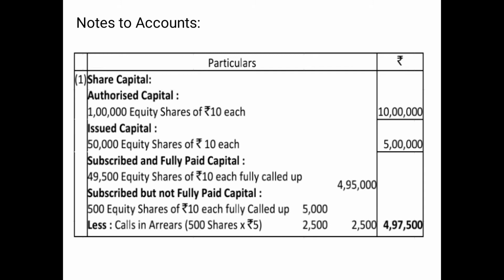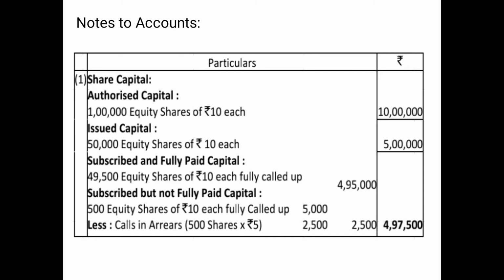Now how much have you called up? One more thing: here you will just show the face value. Whatever the premium or discount is, you will show differently under different heads. So in this case you will show the face value only. This is a very important point which you need to keep in your mind. So 49,500 equity shares of rupees 10 each, fully called up, makes 4,95,000.